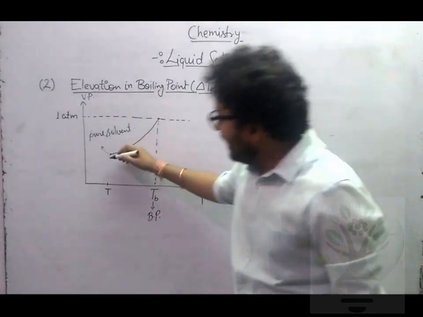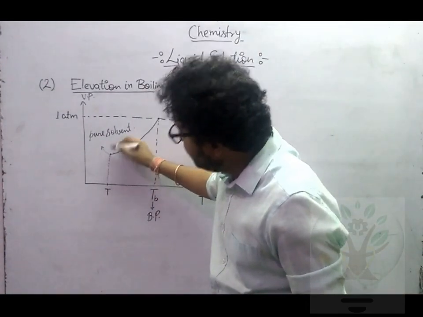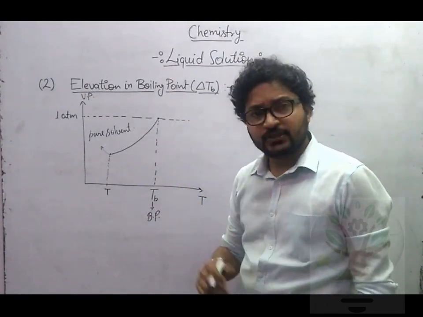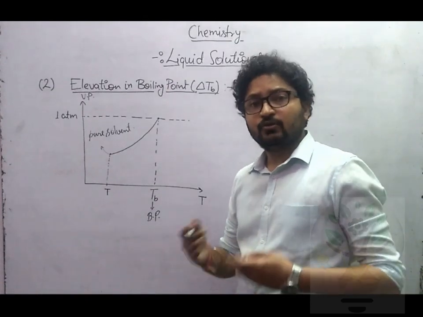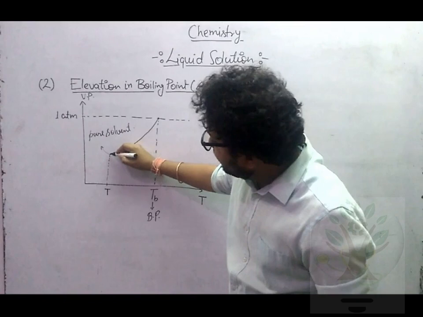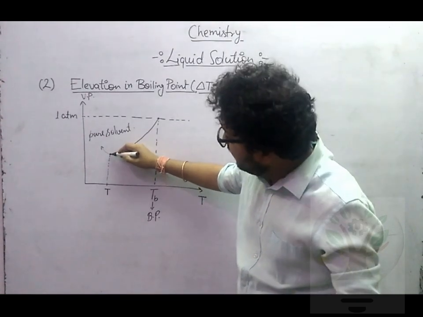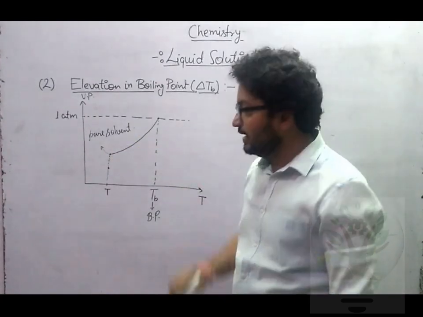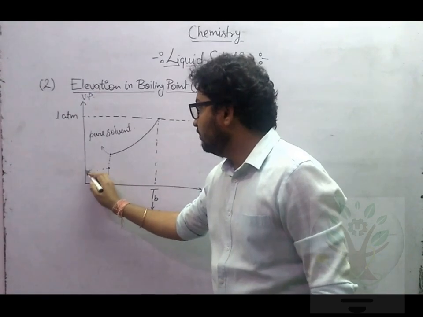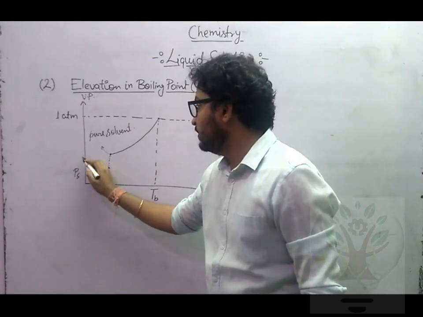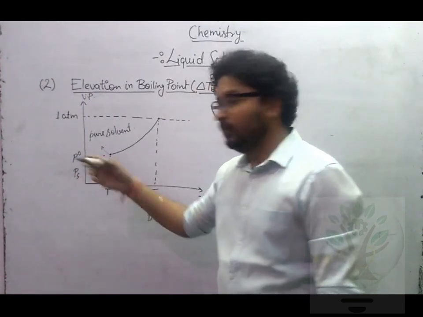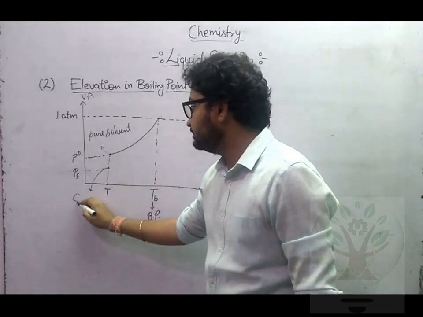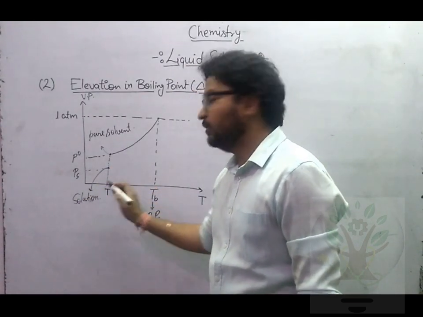Good. Now, very same temperature T. If I talk about solution, so solution will have more vapor pressure or solution will have less vapor pressure. So we will say solution will have low vapor pressure. So tell me, should I show my point for solution above this point or below this point? I should show below this point. पक्का नीचे दिखाना चाहिए. क्यों? क्योंकि उस टाइम पे vapor pressure, let's say it is PS or this is vapor pressure P naught. So who will be bigger? Of course P naught. So solution के लिए this point belongs to solution.